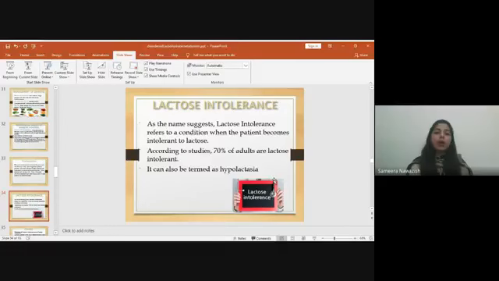Lactase is present in the brush border region of the small intestine. Lactase hydrolyzes lactose to glucose and galactose. Therefore, the deficiency of the enzyme, either genetic or age related, causes accumulation of lactose in the body.